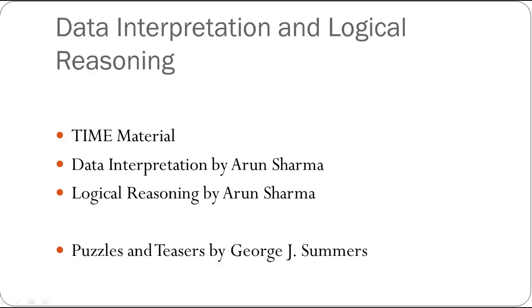Then what I believe is that in these 3 books, you all will find the conventional type of questions. There'll probably be like 3 sets in CAT which will be based on such types. The other questions which come will be of a different genre. So you all need to practice questions which are random, which you have never seen. So just to practice such questions, I would suggest you buy this book called Puzzles and Teasers by George J. Summers. This is a really good book. It's got some really high level puzzles, and it will hone your reasoning skills to a certain extent.